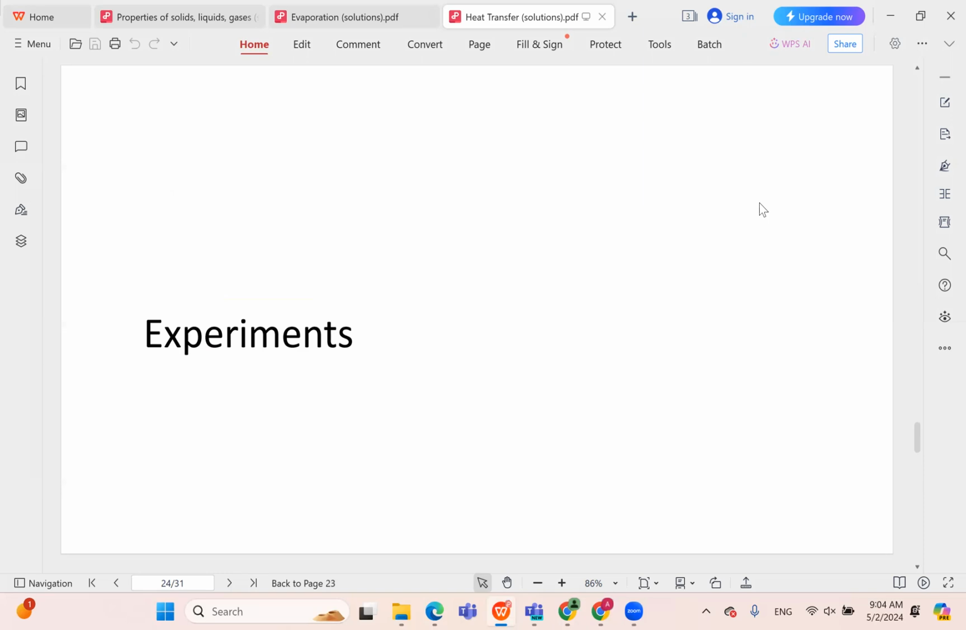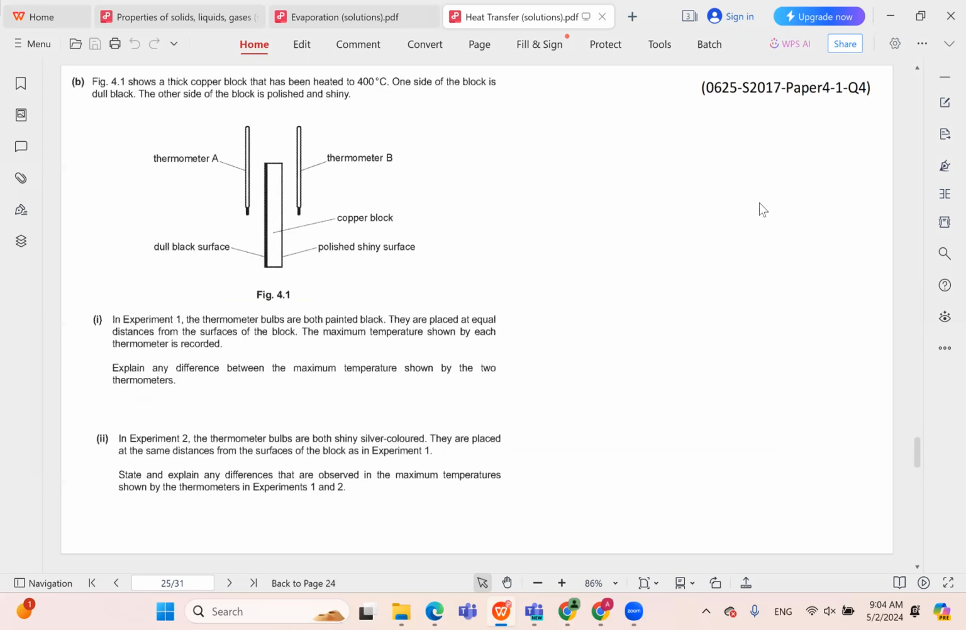Finally, we move on to questions that have to do with experiments concerning heat transfer. Figure 4.1 shows a thick copper block that has been heated to 400 degrees Celsius. One side of the block is dull black, the other side of the block is polished and shiny. In experiment 1, the thermometer bulbs are both painted black. They are placed at equal distances from the surfaces of the block. The maximum temperature shown by each thermometer is recorded. Explain any difference between the maximum temperature shown by the two thermometers.